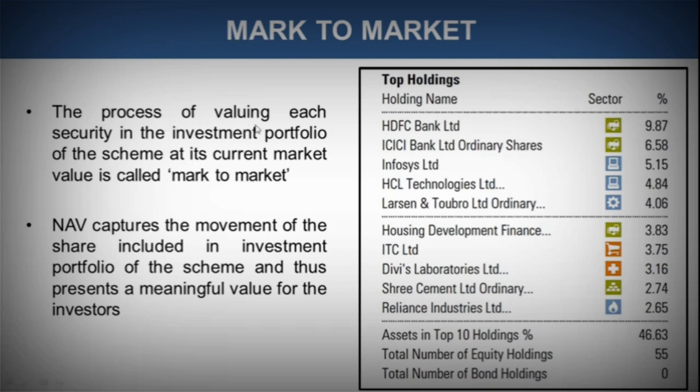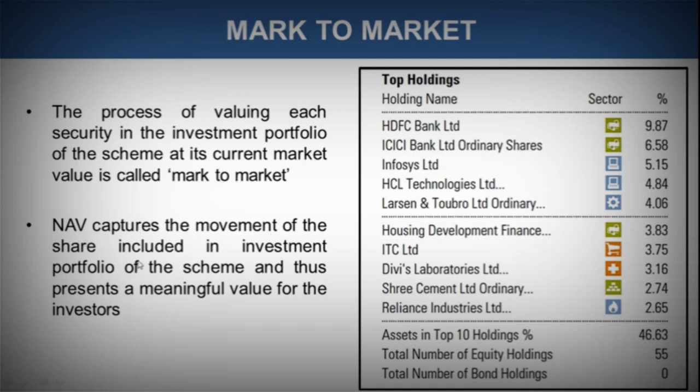So this whole process of valuing each security at its current market price is called mark to market. You can understand it with this term also: marking to the market value, same concept.